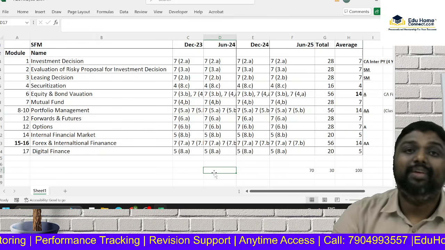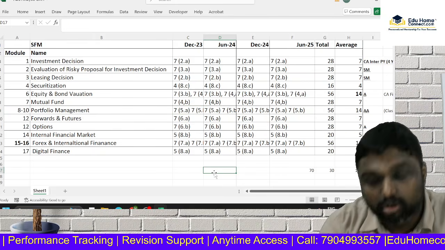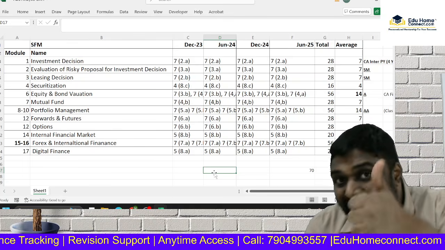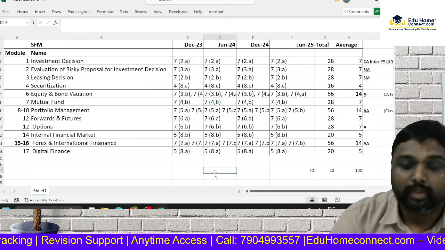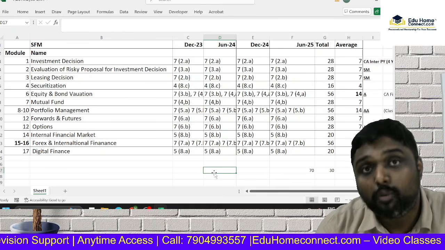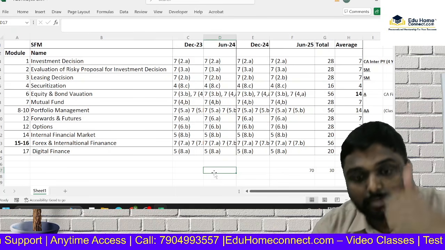So this will be helpful. I request all of you to follow this technique and crack with it. Are you clear? So please use this technique and score maximum marks. All the best, my dear friends.